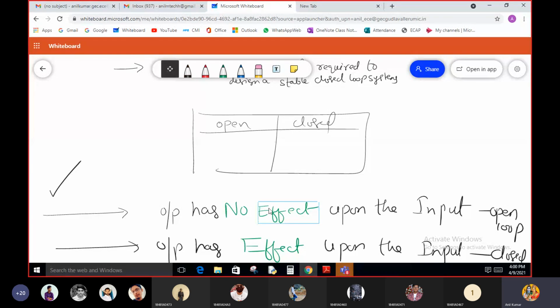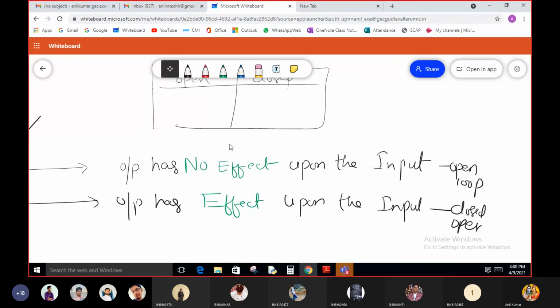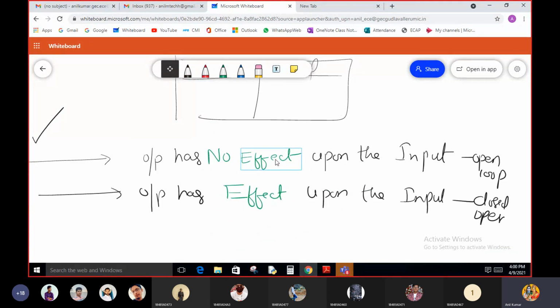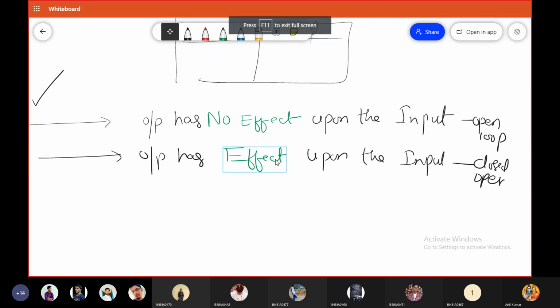Yes, I hope every one of you is writing this. These are very important definitions. Every one of you remember these definitions. No effect and effect.